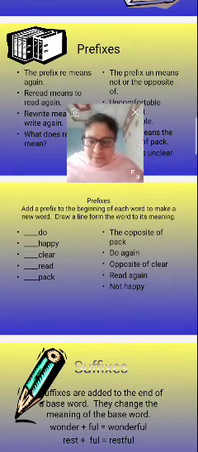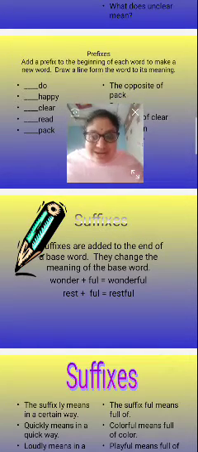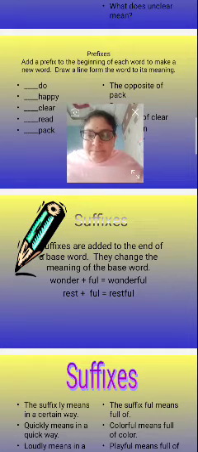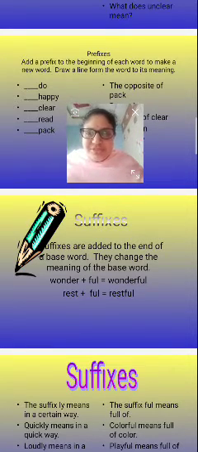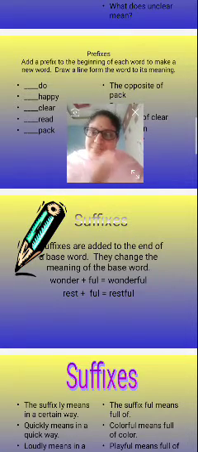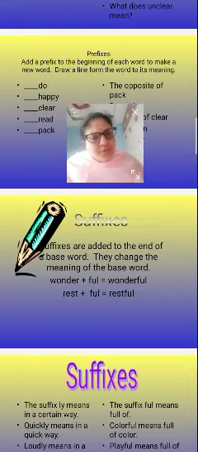The next one is suffixes, today's topic. So what are suffixes? Suffixes are added to the end of a base word, and they change the meaning of the base word. So what is the difference between prefixes and suffixes? Prefixes are added at the beginning of the word, suffixes are added at the end of the word. That is the difference. Both will change the meaning of the base word.